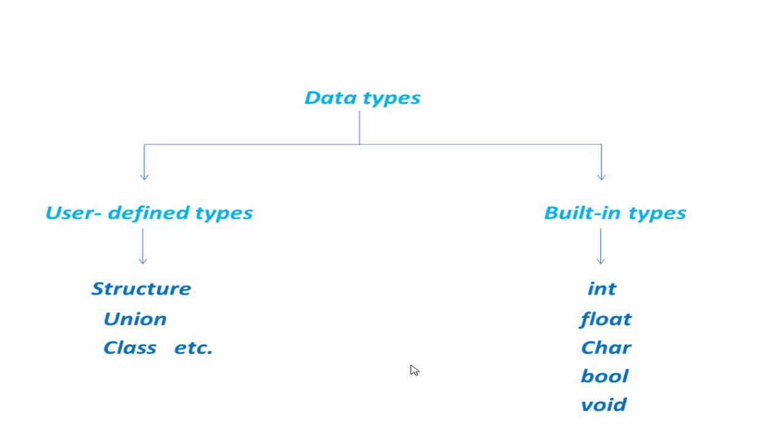The basic data types have several modifiers, and they are signed, unsigned, long and short. These modifiers are used with data types. These modifiers decide how many bytes are allocated to store a particular data type. For example, we can say for a 16-bit compiler, integer types allocate 2 bytes, but long integer allocates 4 bytes.